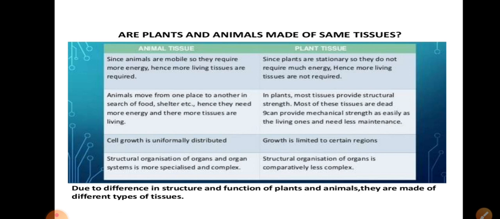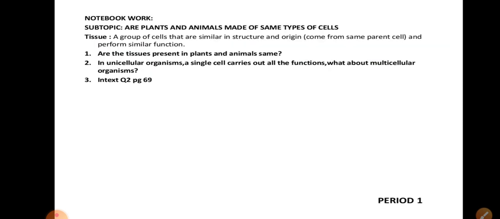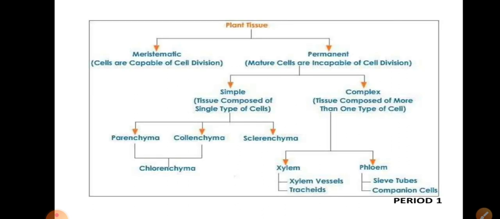So due to the difference in structure and function of plants and animals, they are made up of different types of tissue. So this is the assignment for today. And now first we talk about plant tissue.